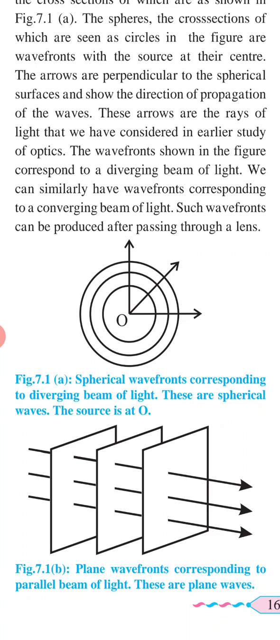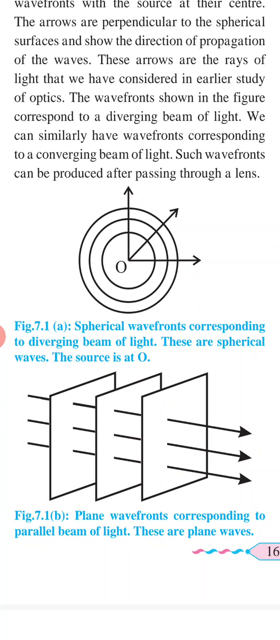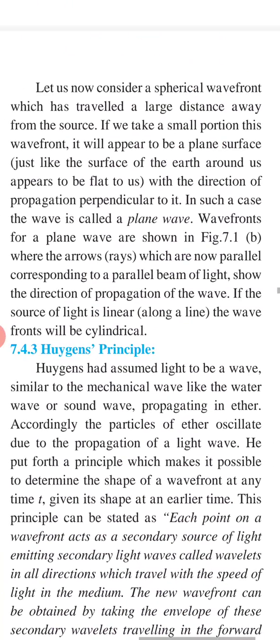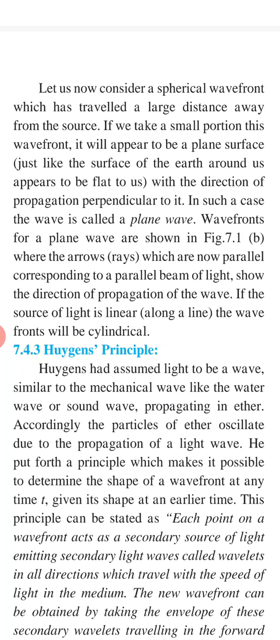So here are two figures: spherical wavefronts corresponding to a diverging beam of light, and below that, plane wavefronts corresponding to a parallel beam of light. These are the plane waves. Now let us consider a spherical wavefront which has traveled a large distance away from the source. If we take a small portion of this wavefront, it will appear to be a plane, just like the surface of earth appears to be flat around us, with the direction of propagation perpendicular to it. In such a case, the wave is called a plane wave.